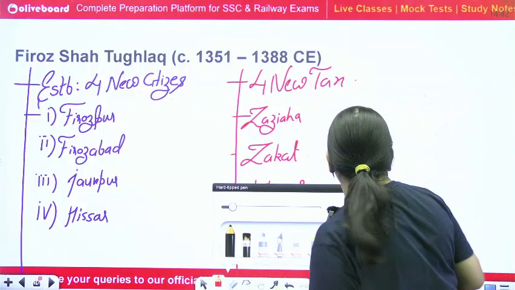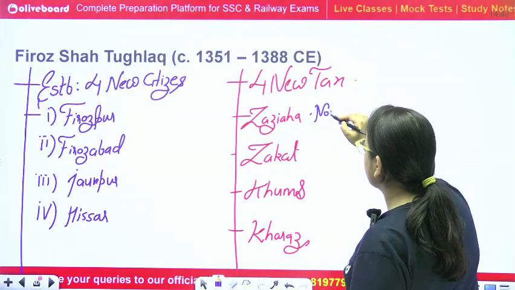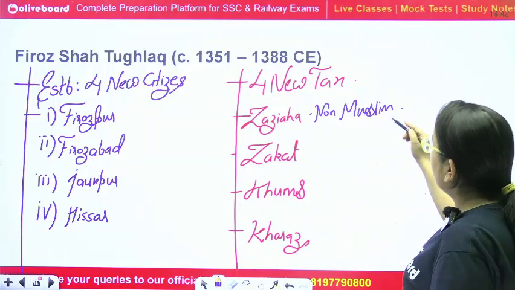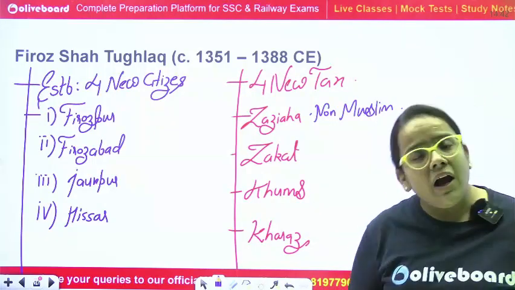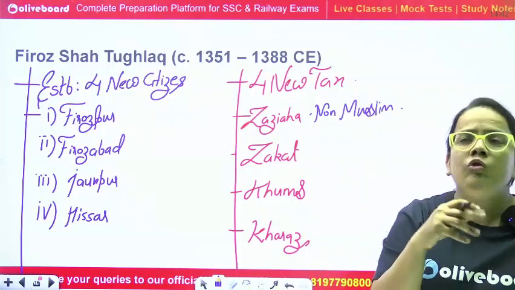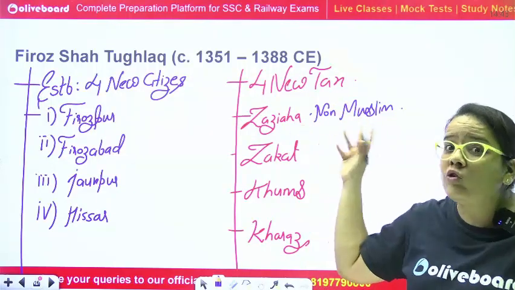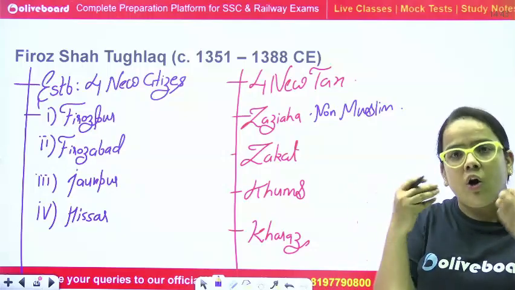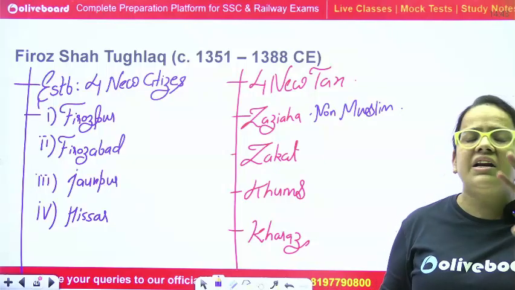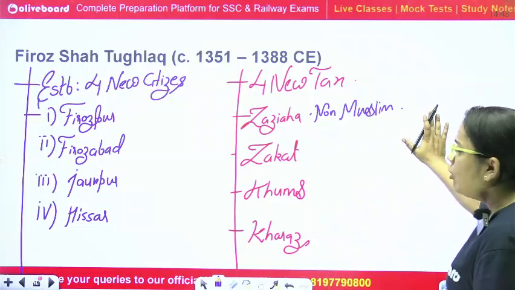Jizya was a tax which was imposed on the non-Muslim community, especially. This tax was introduced by Muhammad bin Qasim in India for the first time, and during Alauddin Khilji and some other rulers, sometimes jizya was imposed along with the land revenue tax. But Firoz Shah Tughlaq imposed this tax completely separately, and even imposed it on women, children, the poor people, each and every category of his janta, or you can say crowd. So it was a non-Muslim tax.